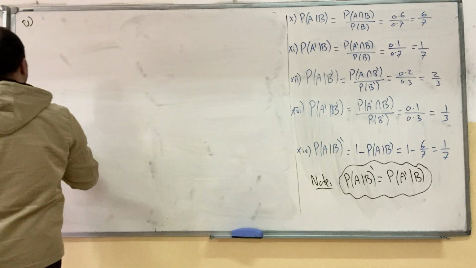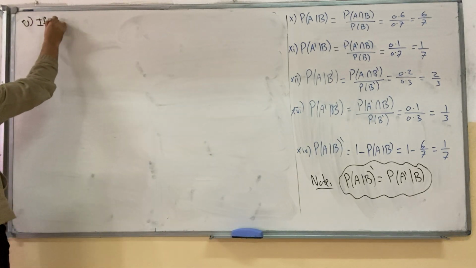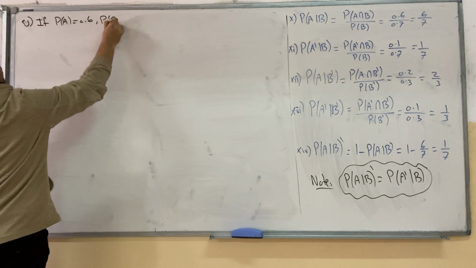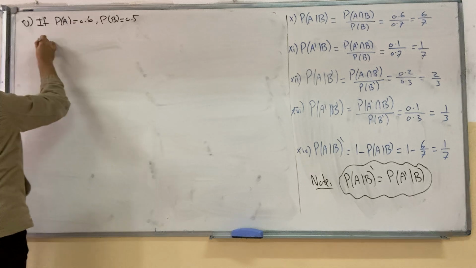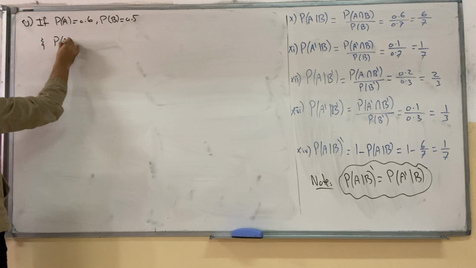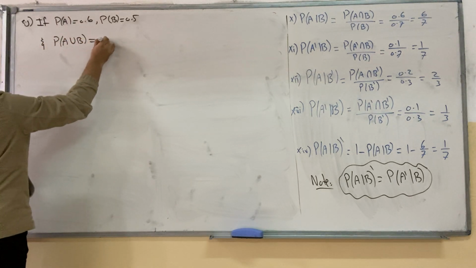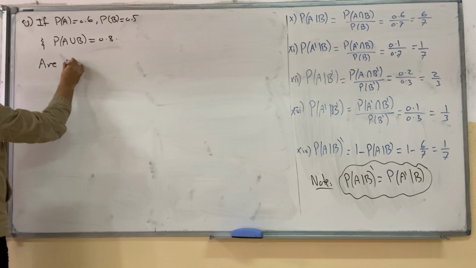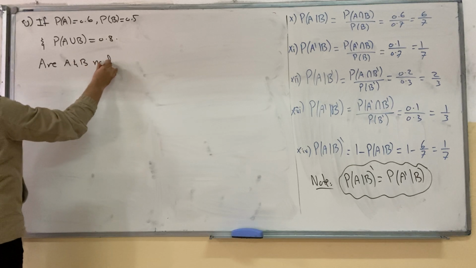Look at this example. If probability of A is equal to 0.6, probability of B is equal to 0.5, and I will not give you the intersection, I will give you the union by 0.8. Are A and B mutually exclusive?